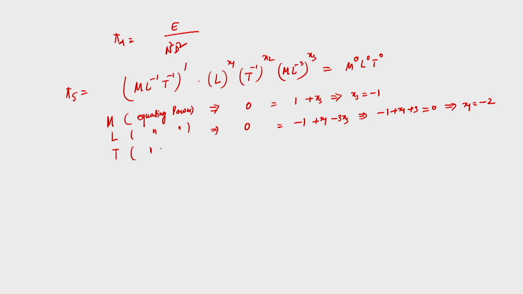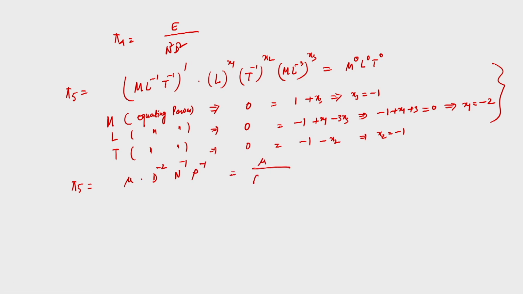Ultimately we equate t, and we get 0 is equal to minus 1 minus x 2, therefore x 2 is equal to minus 1. So, pi 5 equals mu into d to the power x 1, that is minus 2, n to the power x 2, that is minus 1, and rho to the power minus 1. So, that is mu by rho n d square.